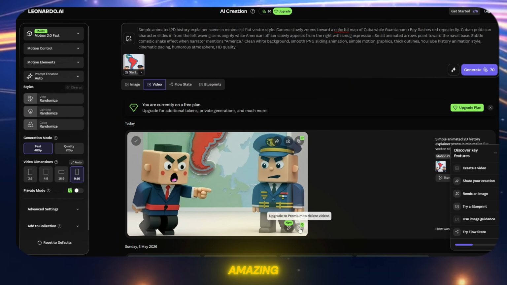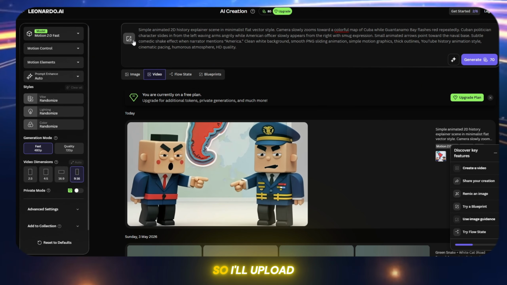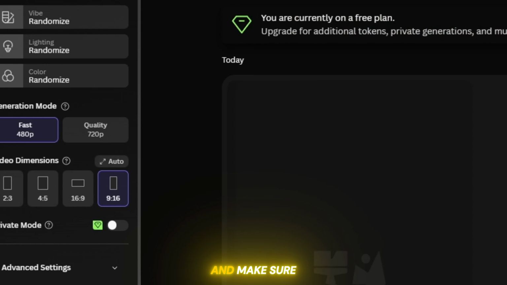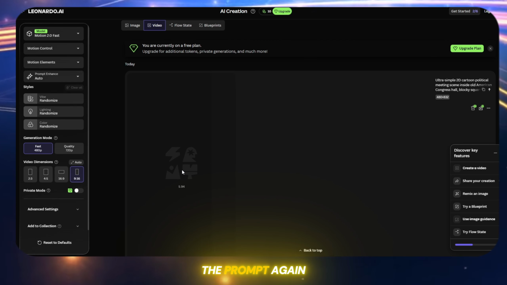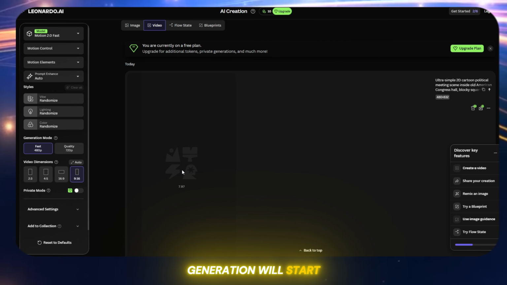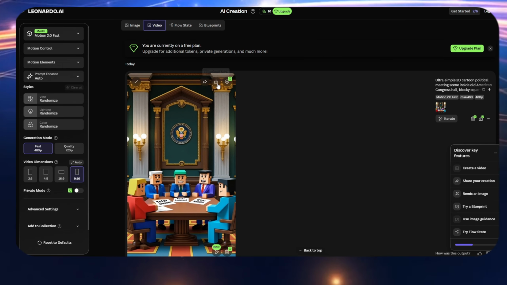The result looks amazing. Now, I personally want my video in 9:16 size, so I'll upload the image again and make sure the aspect ratio is set to 9:16. Then I'll paste the prompt again and the video generation will start. The second video is also ready now, and you can see how professional the result looks.